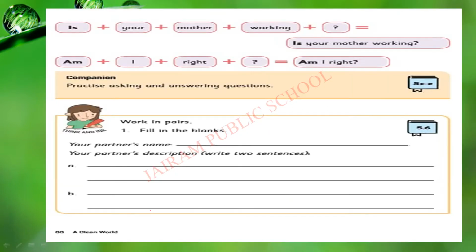Complete this activity. Next one, think and ink activity. Before starting this, listen to the instructions, children. You are going to write your partner's name here. This is a pair activity actually. You make your parents or your friend your partner and do this at home. Your partner's name you have to mention first, then you have to write 2 lines about them.